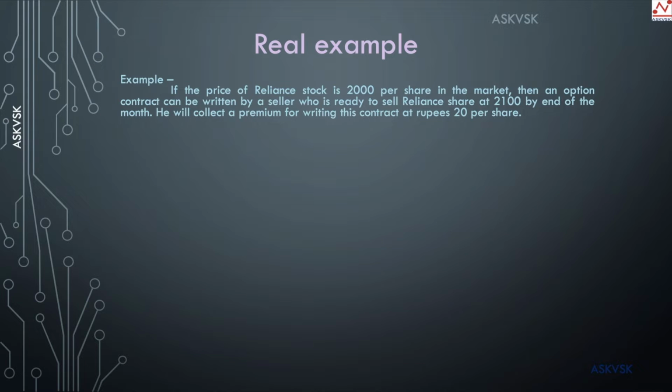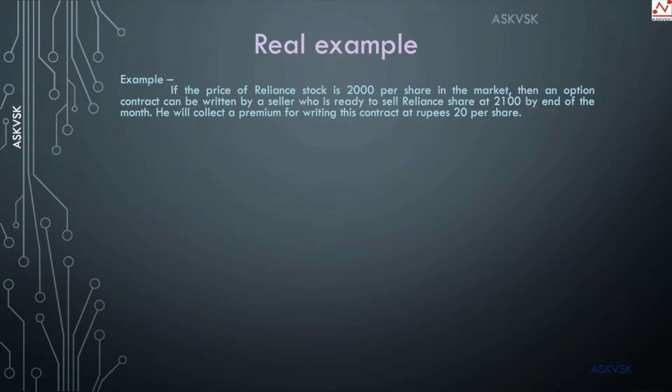The main motive behind the seller writing such a contract is he thinks that the price of Reliance is not going to go beyond 2100 by the end of this month. And what is the buyer's motivation? He is thinking that the price of this share might go beyond 2100 and he is ready to lock in the profit by paying a small token amount of rupees 20 per share and locking the price.